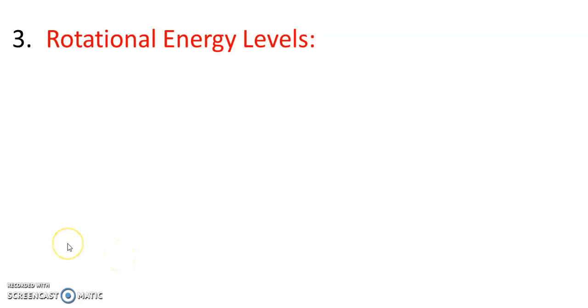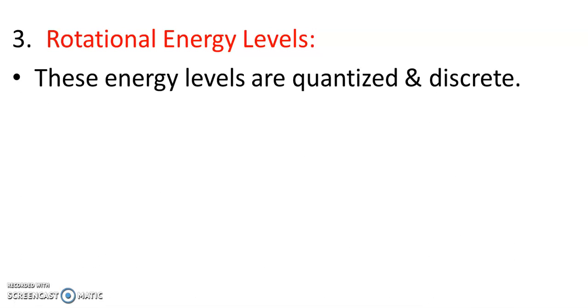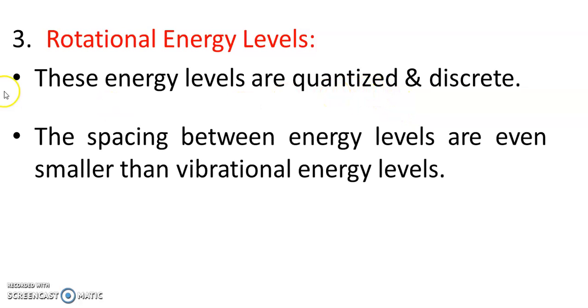The third energy level affected by the absorption of radiation is rotational energy levels, which are very discrete and quantized energy levels. They have very little spacing between them, even less than vibrational energy levels.